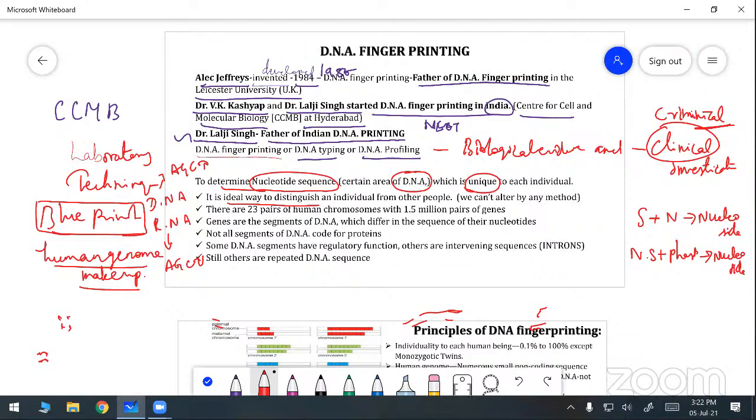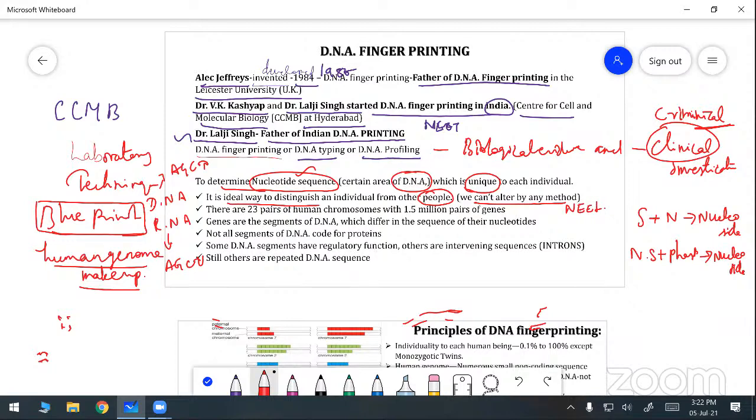On which basis? The basis of the nucleotide sequence. The nucleotide sequence is present in the DNA. So that means DNA is not the same in all people. It is not the same type of nucleotide in all people. We can't alter the nucleotide by any method. That is what we have from birth. The same type of nucleotide is present in the body.